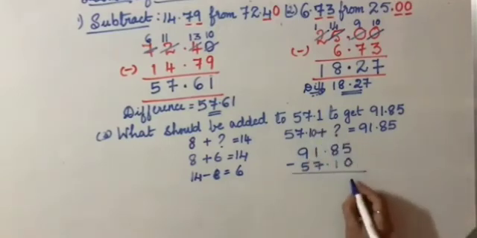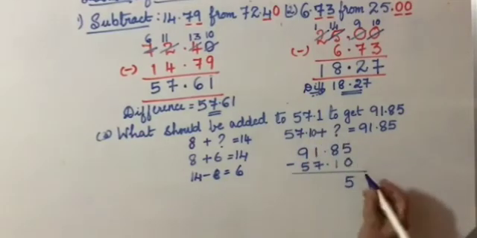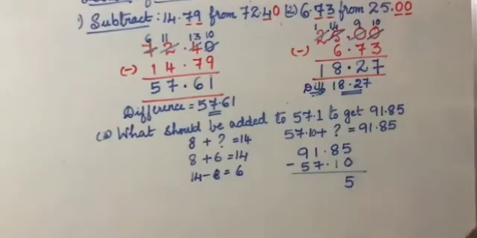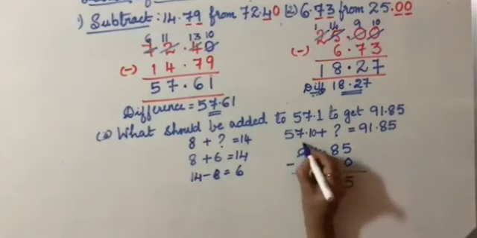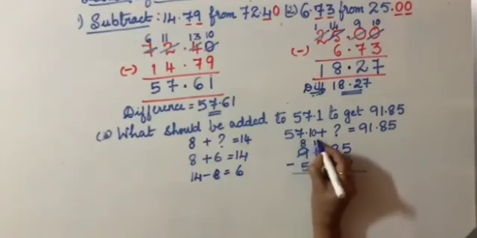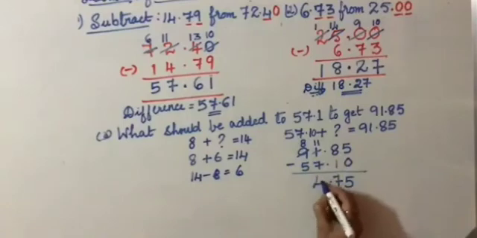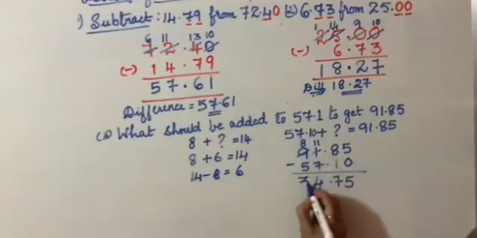Now subtract. 5 minus 0 is 5. 8 minus 1 is 7. Is it not? Now, you cannot remove 7 from 1. So, borrow from here. This becomes 8. This becomes 11. So, this becomes 4. 8 minus 5 is 3.